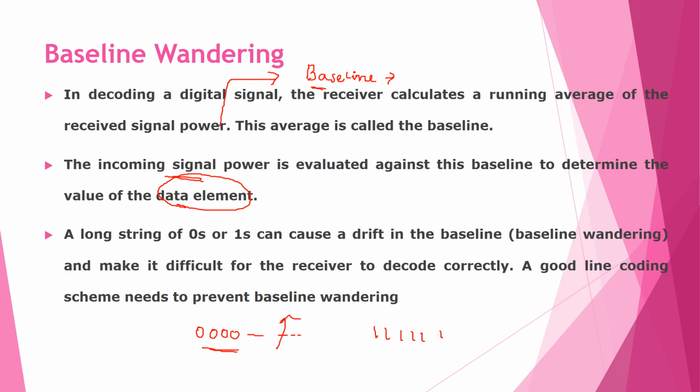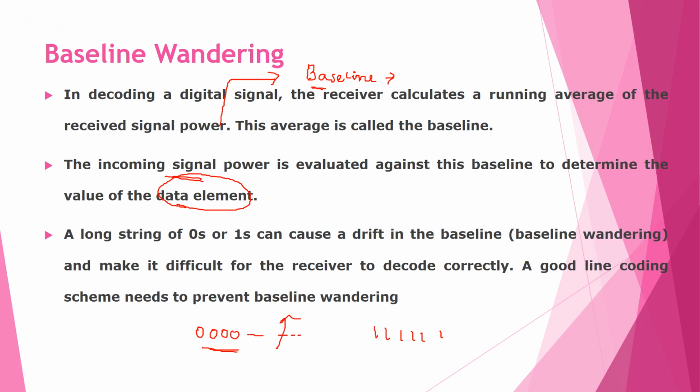Initially we compute at the receiver side the running average of received power signal, and after that we compare the incoming signal power against this baseline value in order to compute the value of the data elements. Suppose in the data there is a long string of zeros or ones. Obviously there may be a sudden change in the computed signal power, and the receiver cannot decode the information correctly. So this is called baseline wandering.